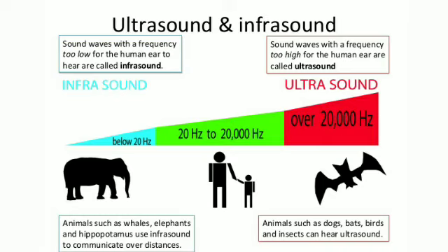Ultrasonic sound. A sound having a frequency higher than 20,000 Hz is called ultrasonic sound. Ultrasonic sound cannot be heard by human beings. Some animals like dog, cat, dolphin, sea lion, and bat can hear such sounds.